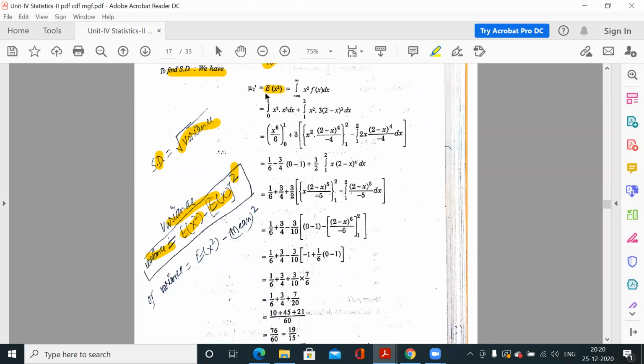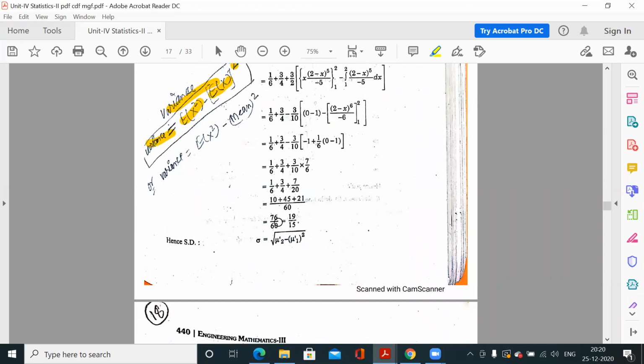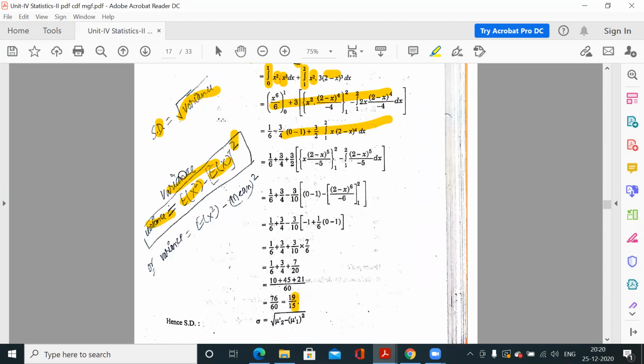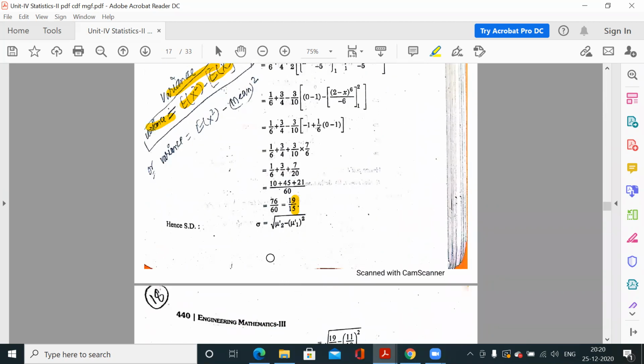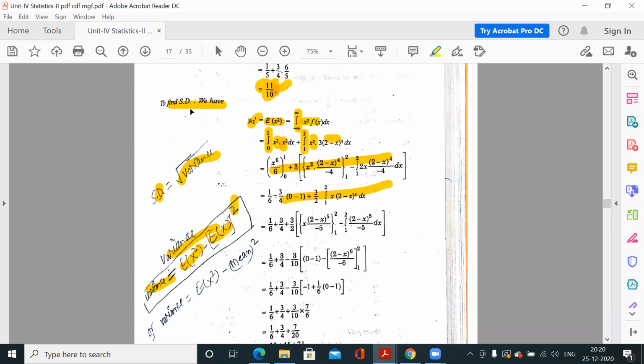Now you have to calculate the expected value of x square. We can say this is mu2 dash. What is the expected value of x square? You have to multiply x square to fx and integrate in the whole range. So again divide in two parts, 0 to 1, 1 to 2, because in this range we have been given the definitions of fx. Now multiply x square, integrate, apply limits, you will get the expected value of x square, it is 19 by 5.